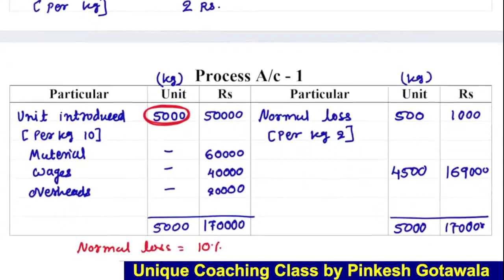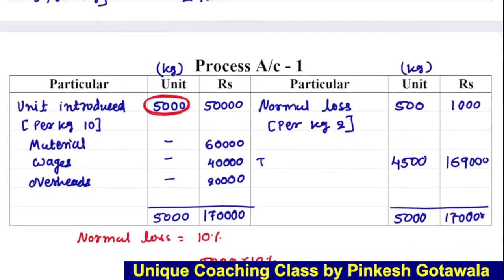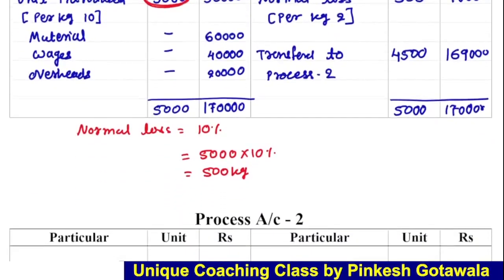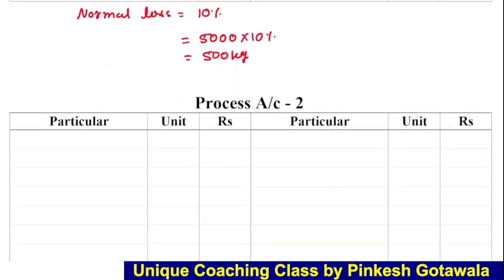Okay, so here we have to write: transferred to process 2. Whatever is ready, what will we do with it? We will transfer it to the next process. So next process means process 2. So here we should write transfer from process 1.